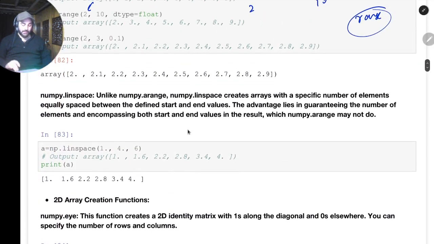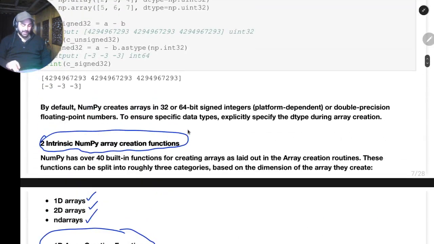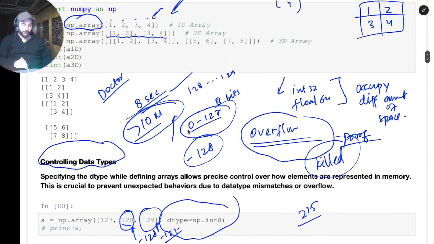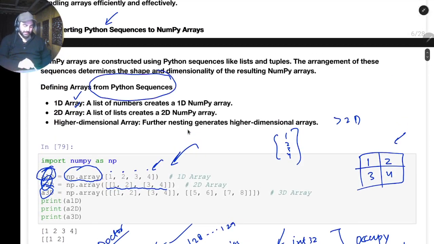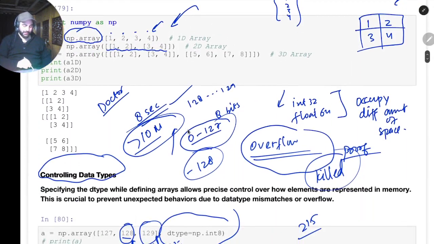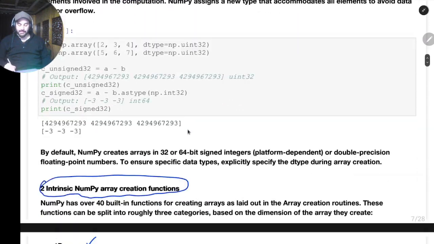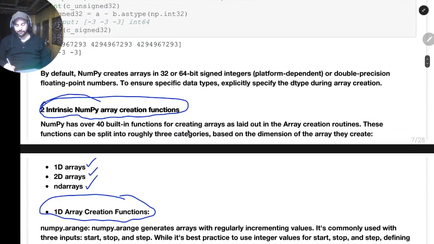So the first thing is, in the creation of arrays we saw how to create arrays by using Python sequences, and the second thing we saw how to create arrays by using the intrinsic numpy functions. In that we saw how to create 1D arrays. Okay, I think in the next session I'll try to wrap up NumPy. So I think it will need just one more session. In the next session I'll also be starting pandas.